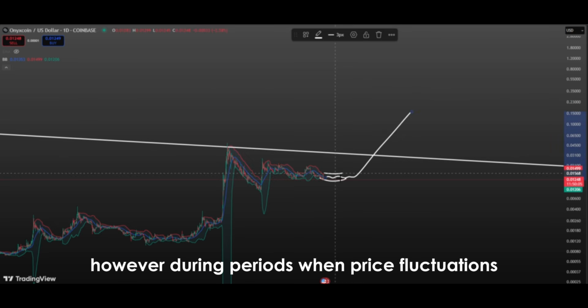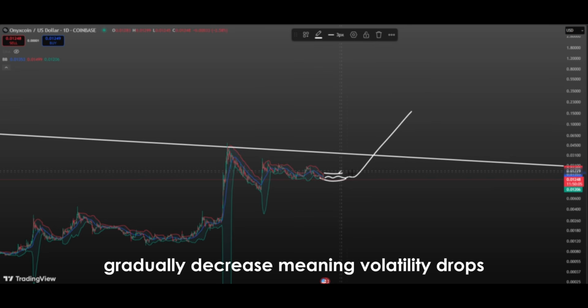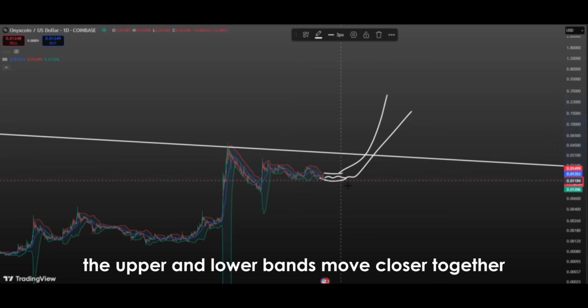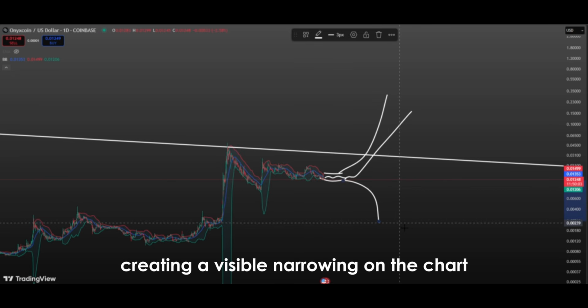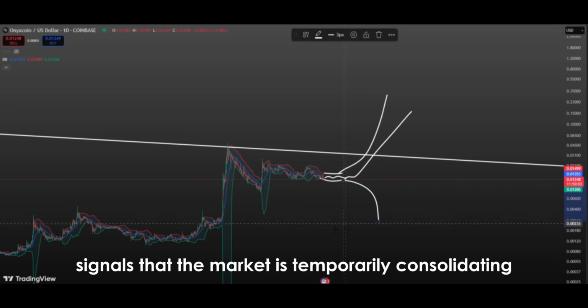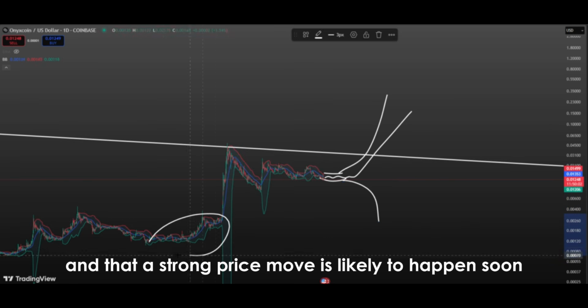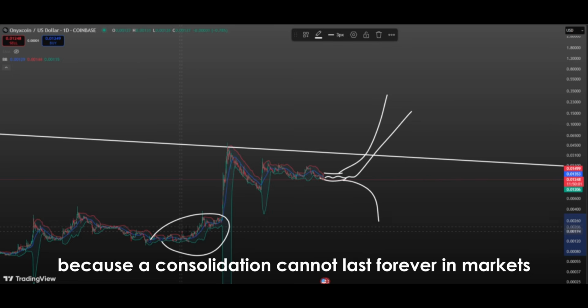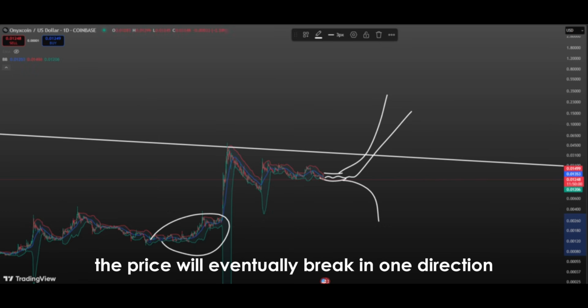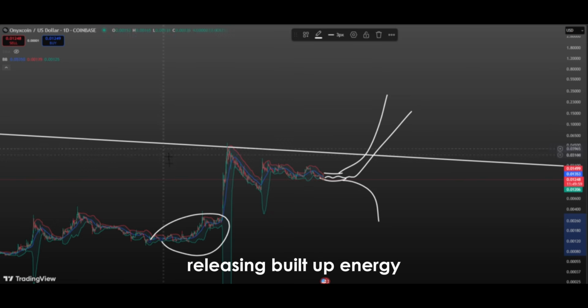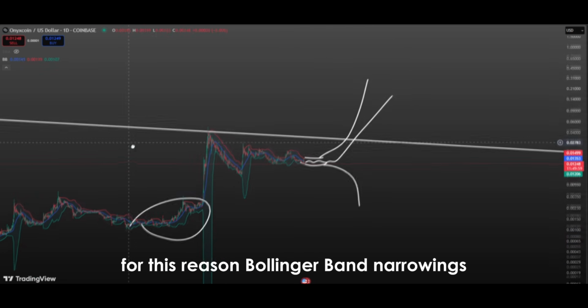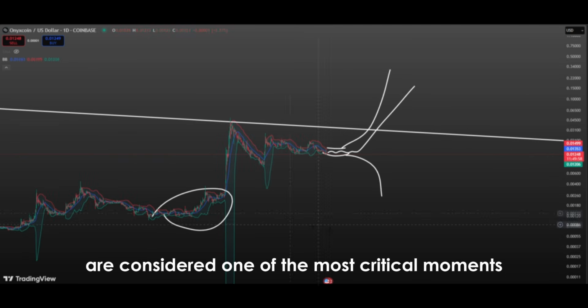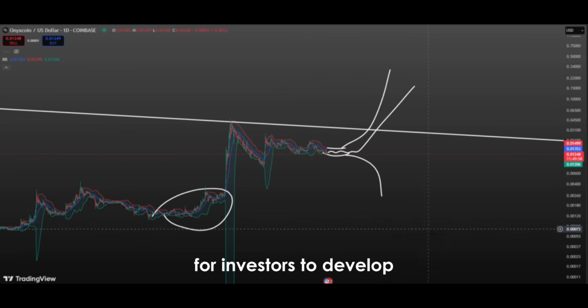However, during periods when price fluctuations gradually decrease, meaning volatility drops, the upper and lower bands move closer together, creating a visible narrowing on the chart. This narrowing signals that the market is temporarily consolidating and that a strong price move is likely to happen soon. Because a consolidation cannot last forever in markets, the price will eventually break in one direction, releasing built-up energy. For this reason, Bollinger Band narrowings are considered one of the most critical moments for investors to develop strategies for